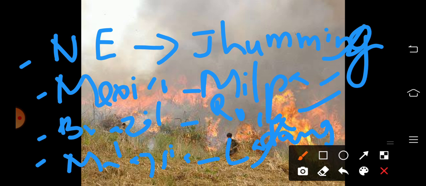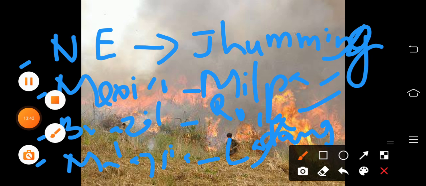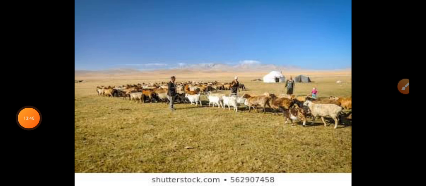The next one among the primitive subsistence farming is nomadic herding. From the name itself you can tell what it is. In this type of farming, the herdsmen move from one place to another with their animals for fodder and water along defined routes.